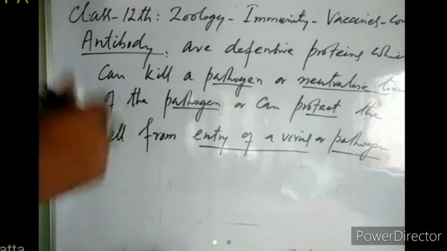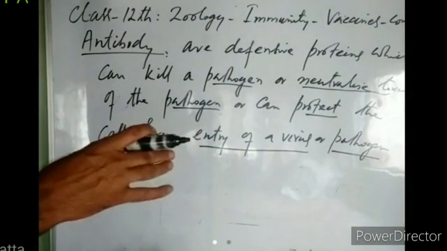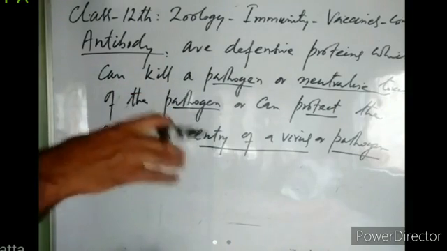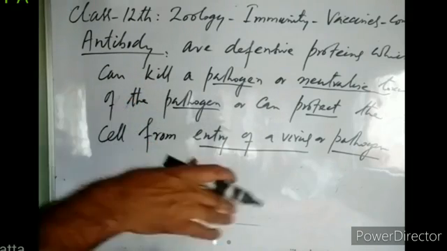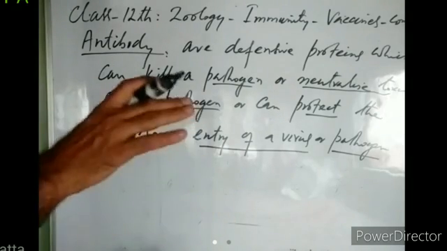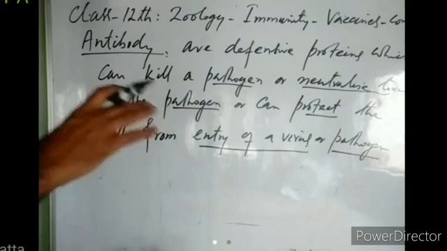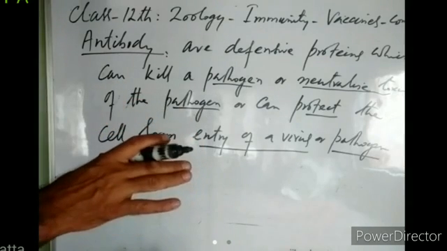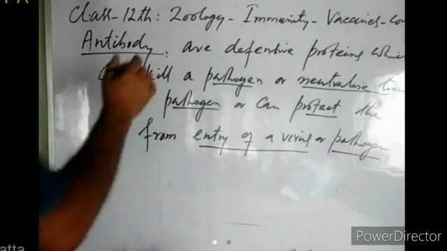Sometimes they coat the cells. These antibodies bind to cell surface receptors. And when all the receptors are occupied by the antibodies, then a virus or a pathogen is not able to enter into the cell, right? So they protect the cells by killing the pathogen, by neutralizing the toxins of the pathogen, or by blocking the entry of the pathogen into the cell. So that is the antibody.